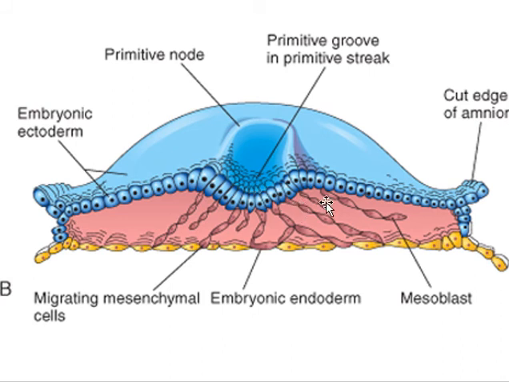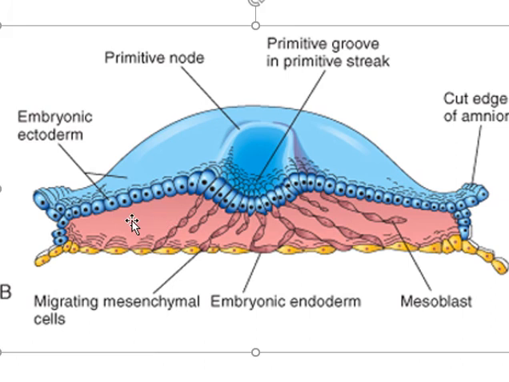With the help of migration, they will move and detach themselves from the epiblast, from the primitive streak, and slip beneath the epiblast. So they will settle themselves in between these two layers.